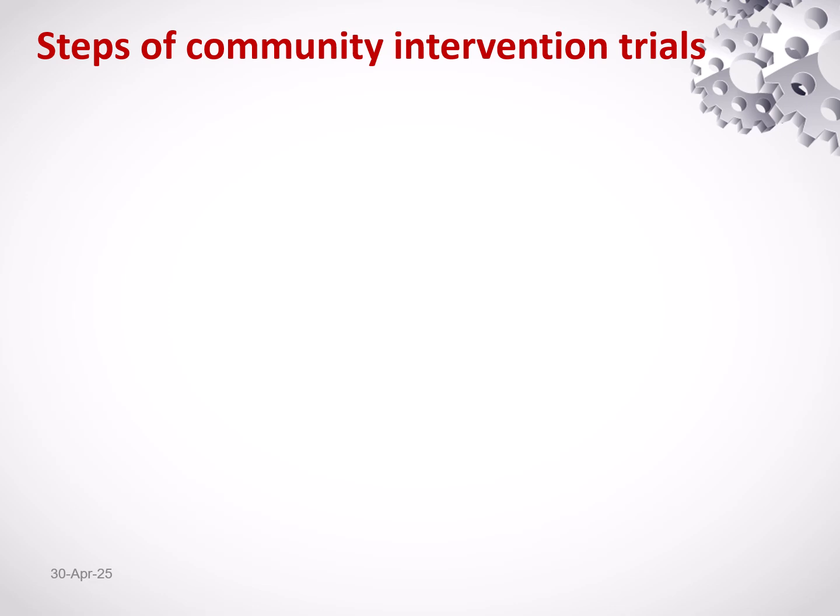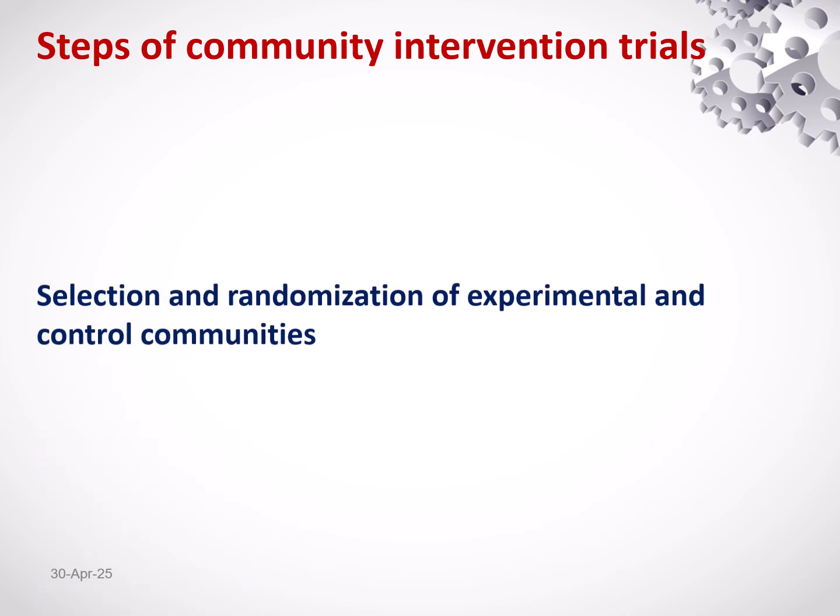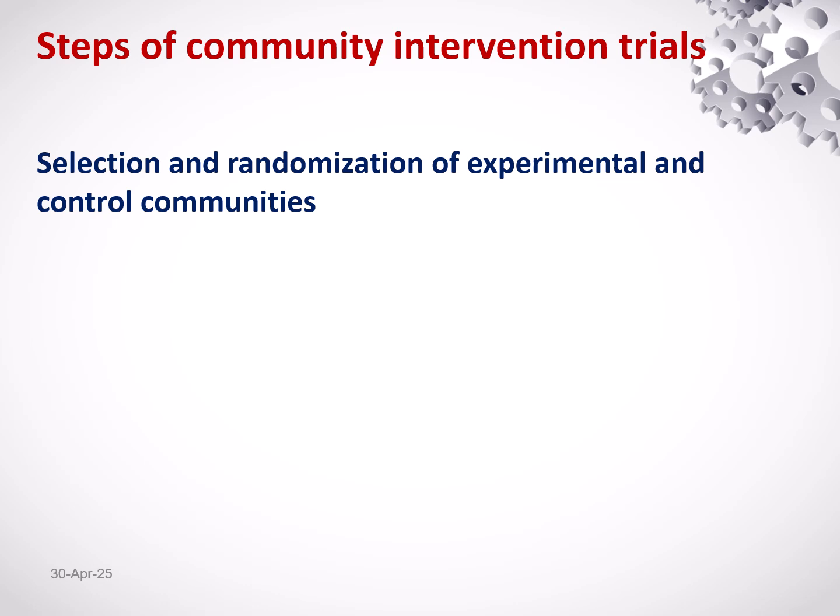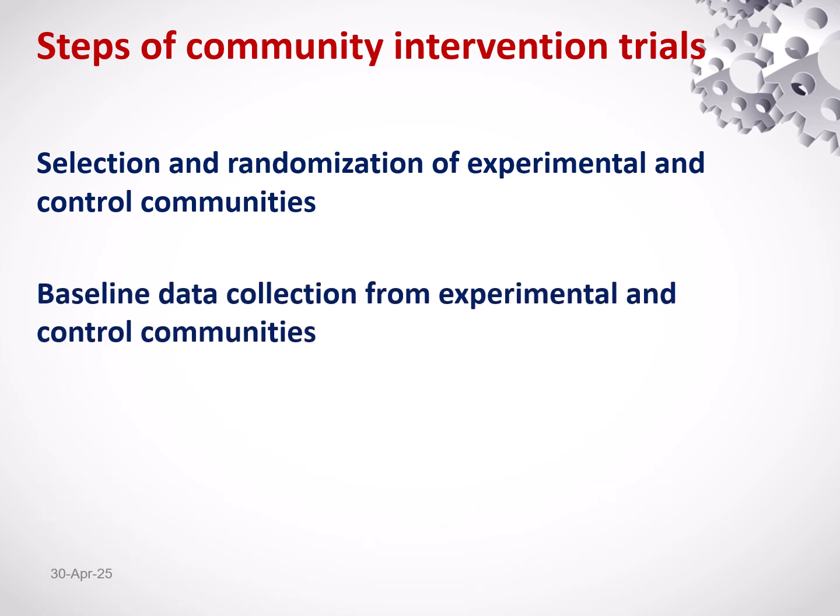Now we can go through the steps of community intervention trials. Selection and randomization of experimental and control communities.